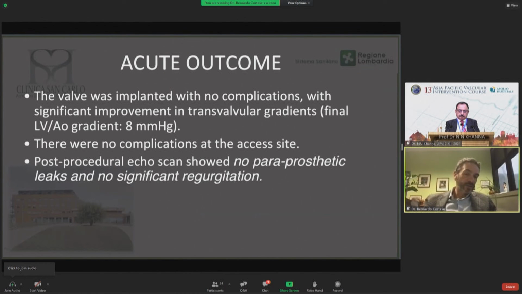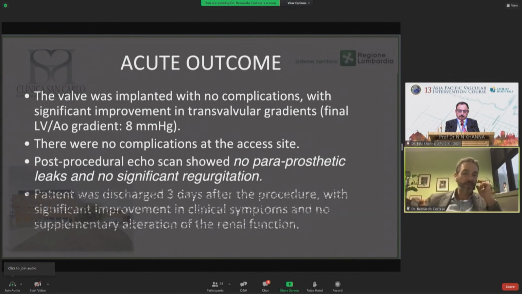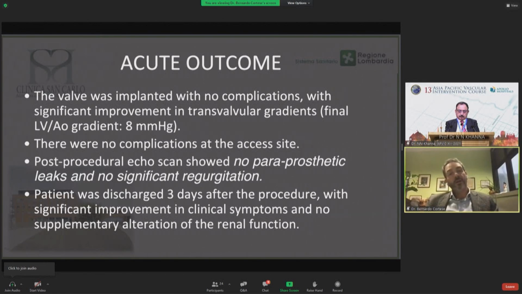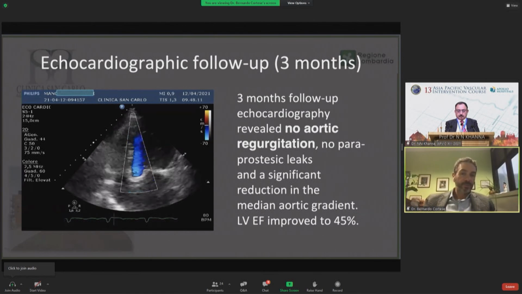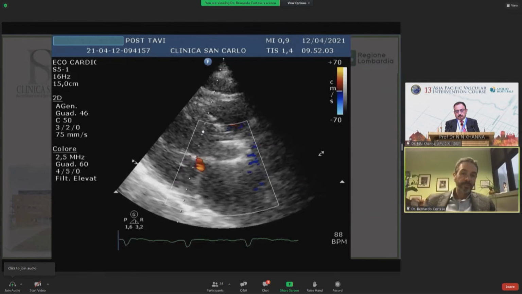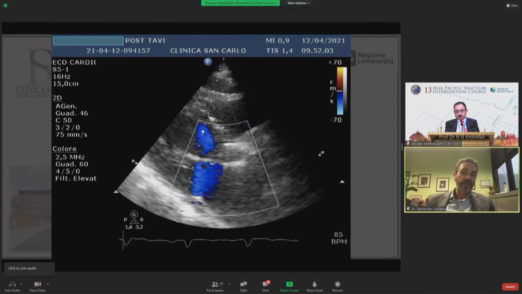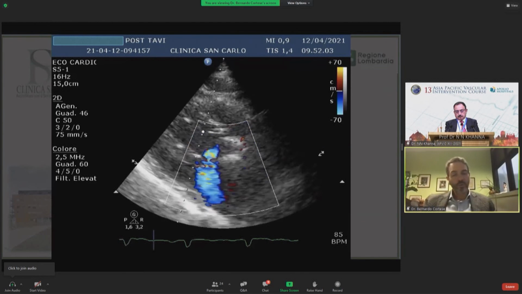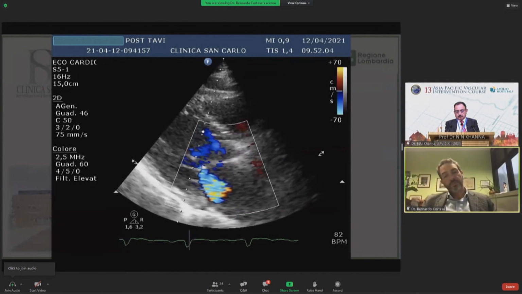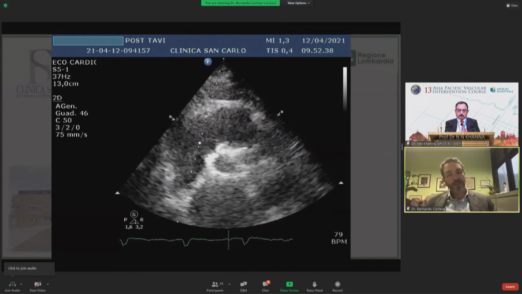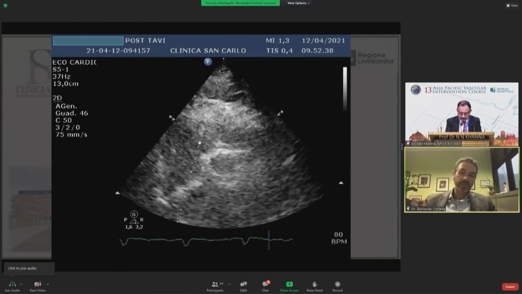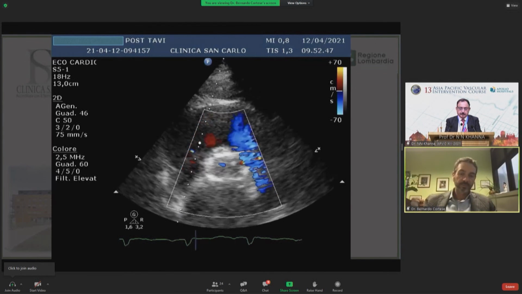We did also an echo scan, since we didn't want to do any contrast also after the intervention, and there was no significant regurgitation. The patient was discharged after 3 days without complications, but with a significant improvement in her clinical symptoms. We have a follow-up of 3 months in this patient, so no regurgitation from the echo. And also here we had an improvement in a mitral valve regurgitation, which was present previously. And this is the valve with a good expansion of the prosthesis without paravalvular leaks.